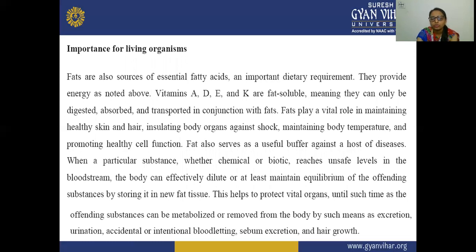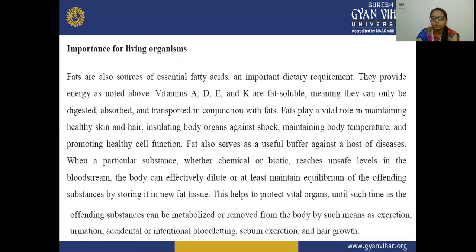Fats are the source of essential fatty acids, an important dietary requirement. They provide energy as noted above. Vitamins A, D, E, K are fat soluble, meaning they can only be digested, absorbed, and transported in conjunction with fat. So these vitamins can be transported, digested, and absorbed in conjunction with your fat.